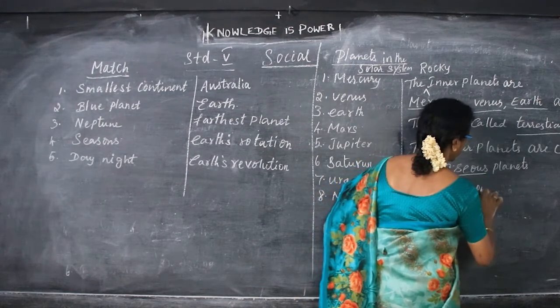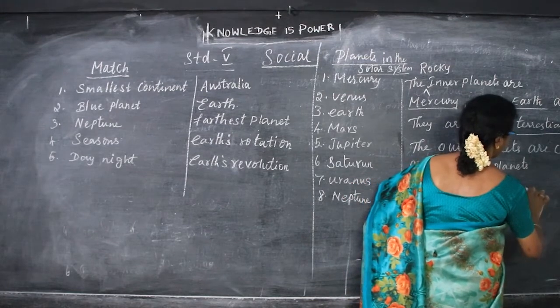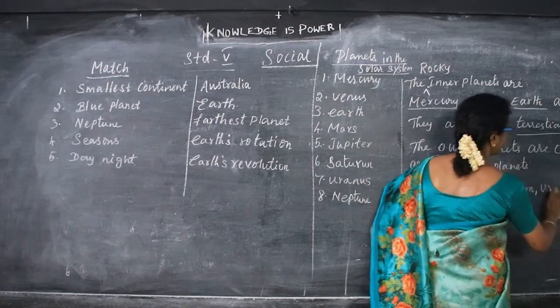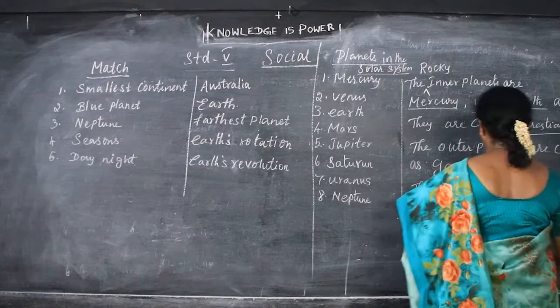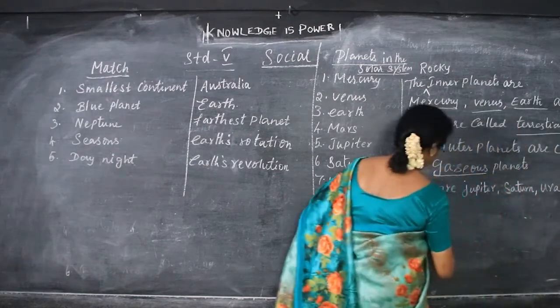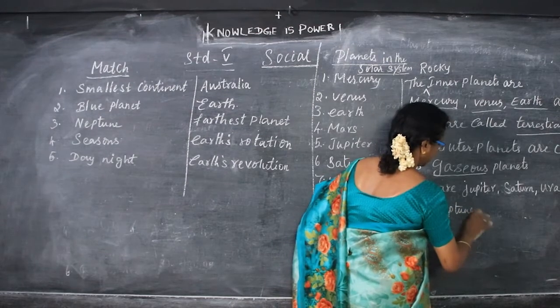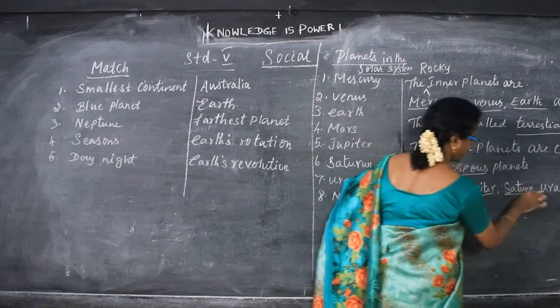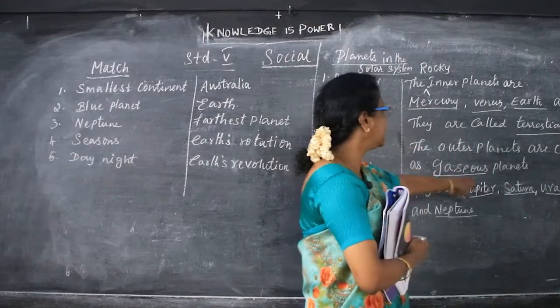Jupiter, Saturn, Uranus and Neptune. So the outer planets are called gaseous planets.